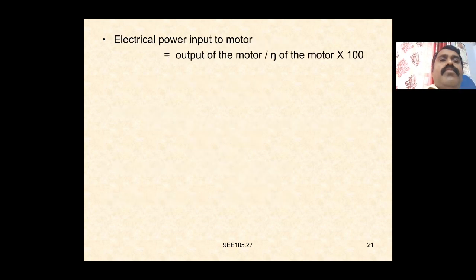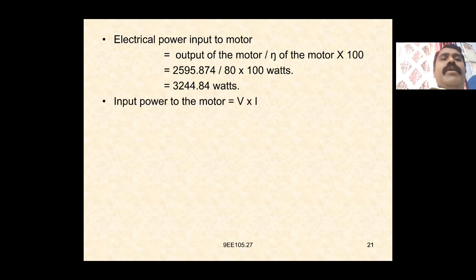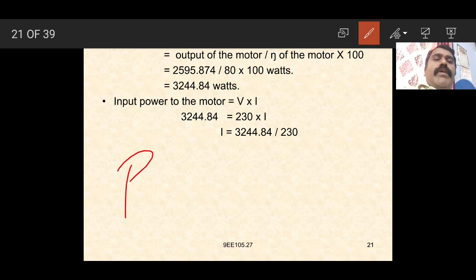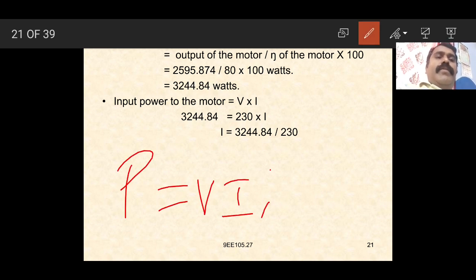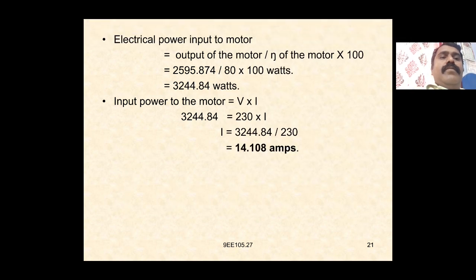So the electrical power input to the motor is the output of the motor divided by the efficiency of the motor into 100, which is 2595.874 divided by 80 into 100 watts. So we get 3244.84 watts here. The input power to the motor is equal to VI, so I is equal to P by V. We know P is equal to VI and I is equal to P by V. So we get I equal to 14.108 amperes.